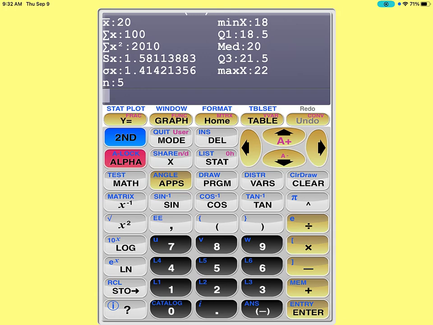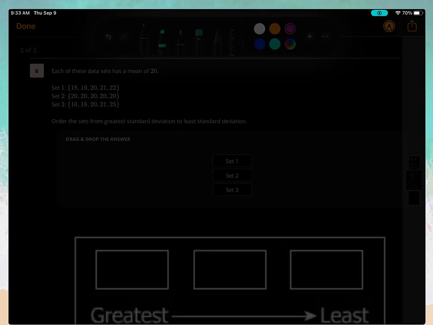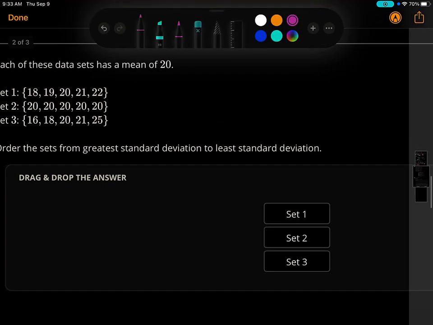And right there I'm looking for the population standard deviation, which looks like σx, that is actually a sigma. That's what the Greek letter is, on the left column. 1, 2, 3, 4, the 5th one down. 1.41 is our value for that one. Let me write that down. So we have standard deviation of 1.41.